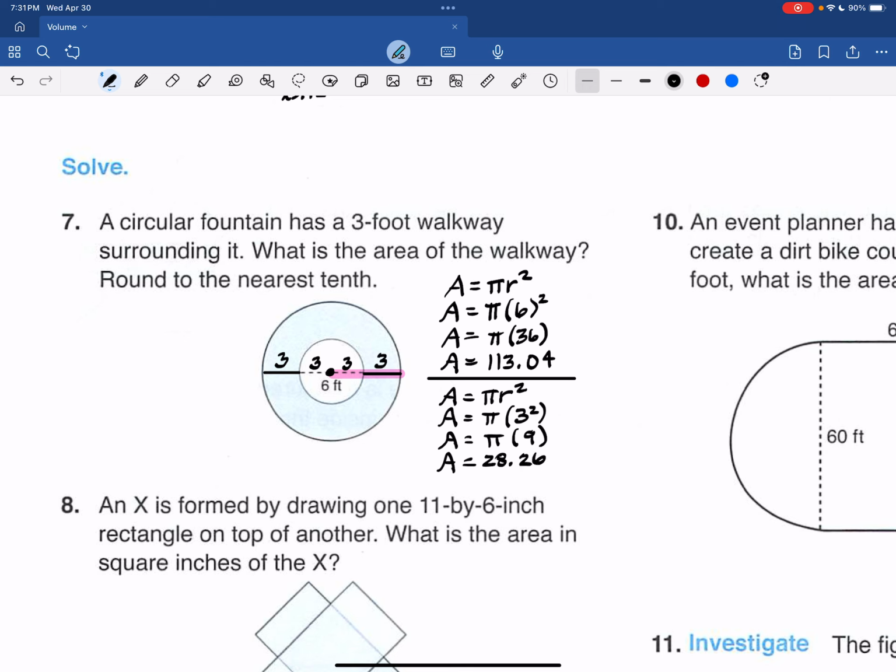And this is a subtraction problem. It kind of looks like that center bite is gone. You're only interested in the area of the walkway. So do that subtraction on your calculator. And it looks like 84.78 square feet.